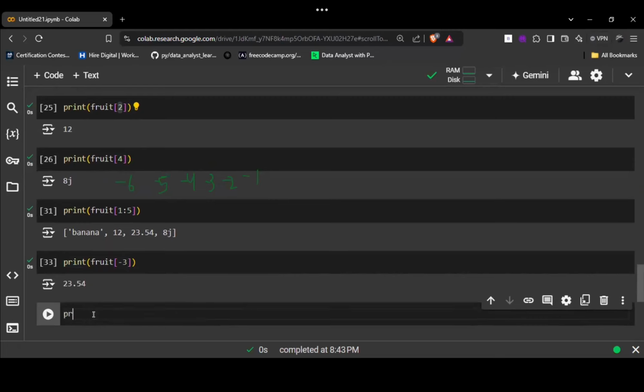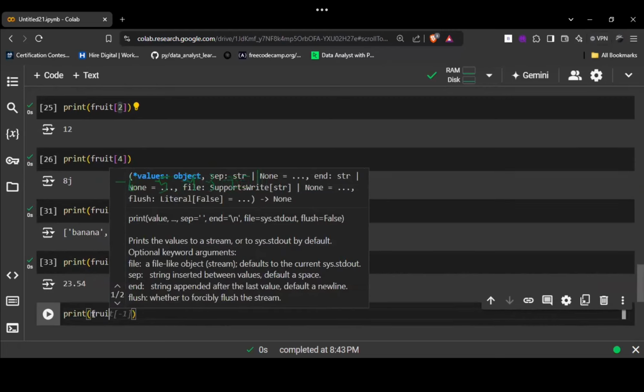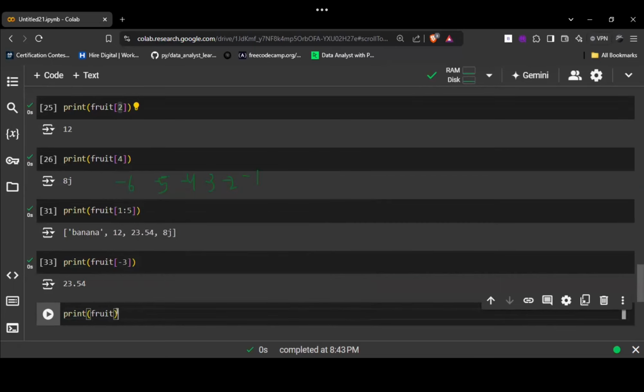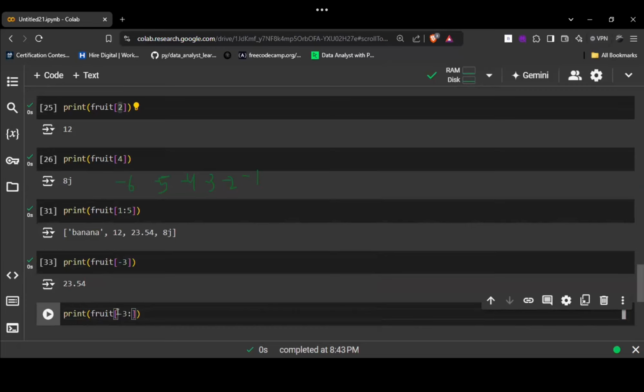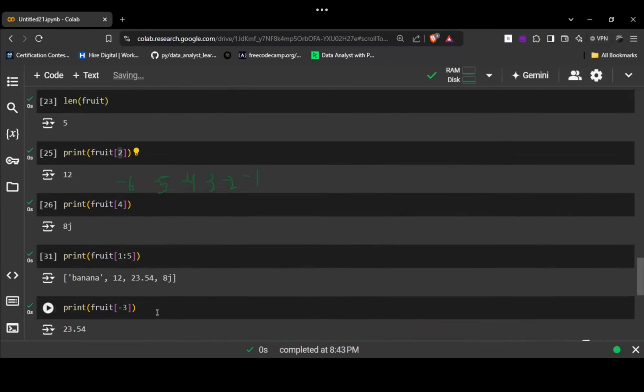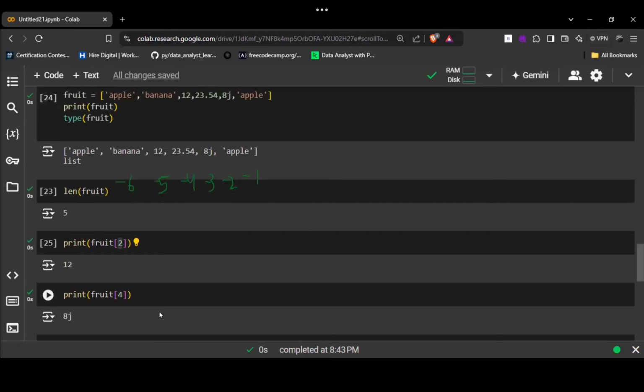So I asked you to bring something from the fruit container. This time I asked you to bring something from the end. So how will I write that? I'll write -3 and then -1. So now tell me, till where will it print the values?